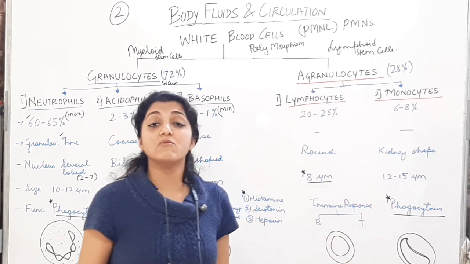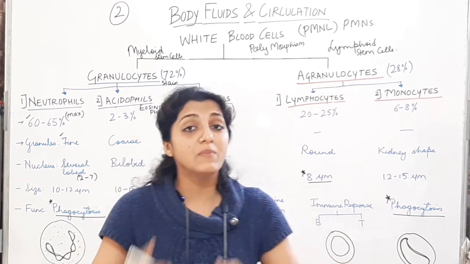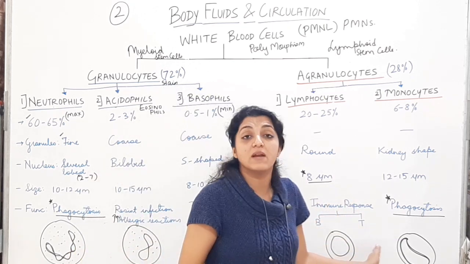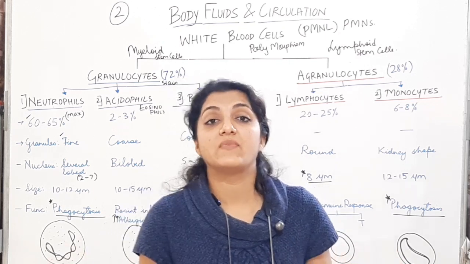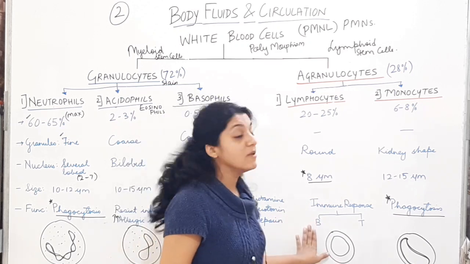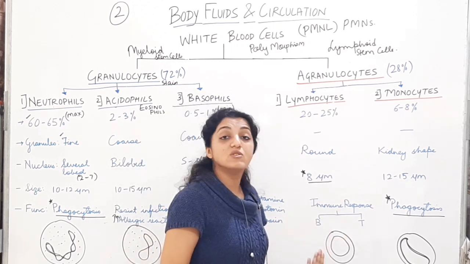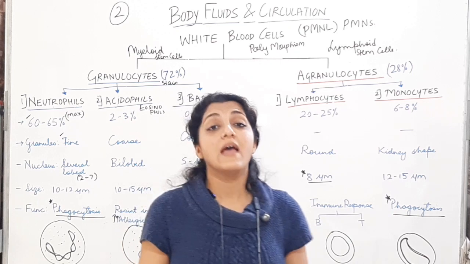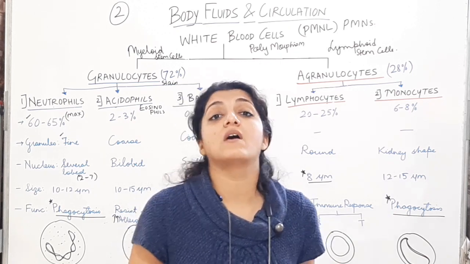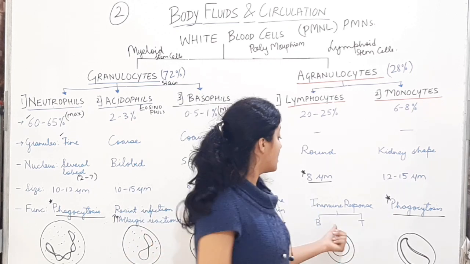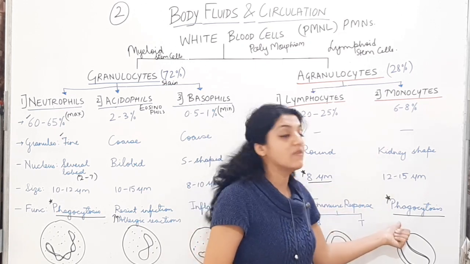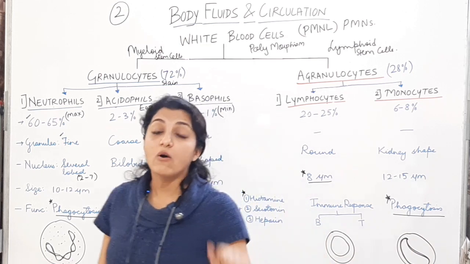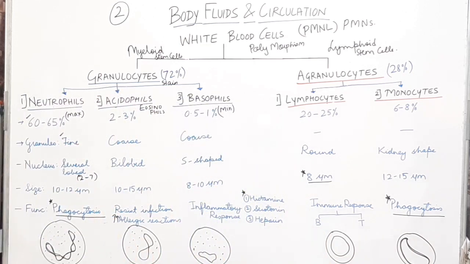How they are helping in immunity, what role the B lymphocyte is playing, what role the T lymphocyte is playing, all this we will see in the chapter of cellular immunity. But now you have to remember, they are going to help in immune response, in antibody production, in maintaining the immunity of the body, B lymphocytes and T lymphocytes. And the function of monocytes we have seen, phagocytosis. Now quickly, you should pause the video and write all these cells.